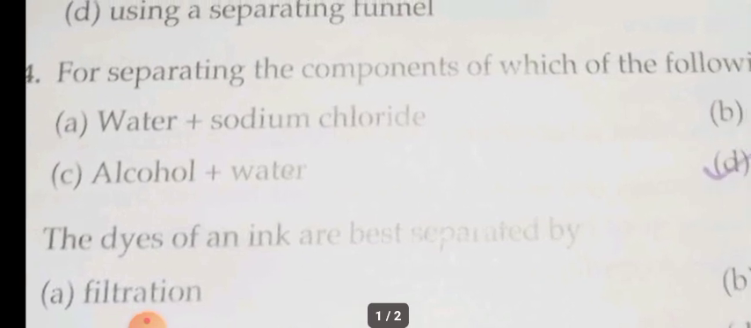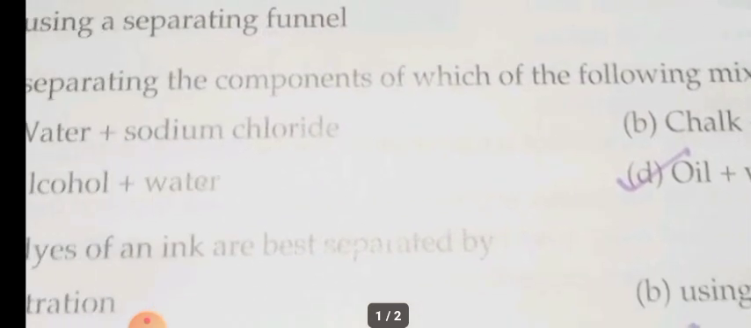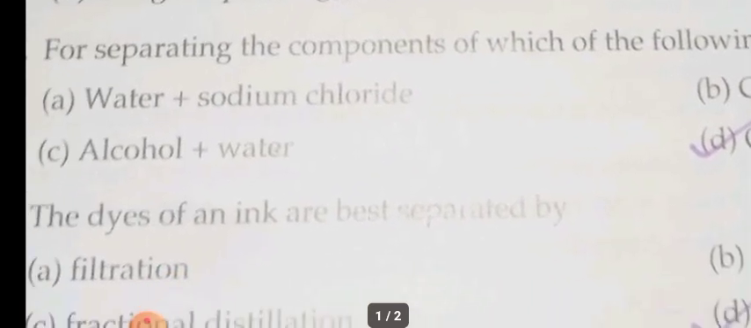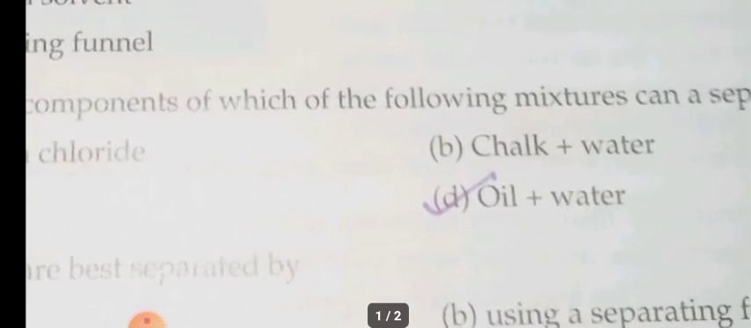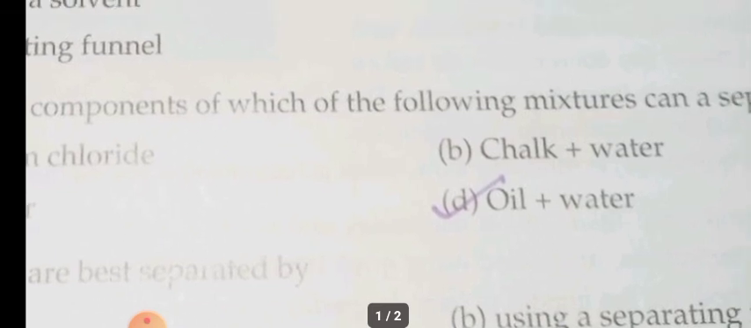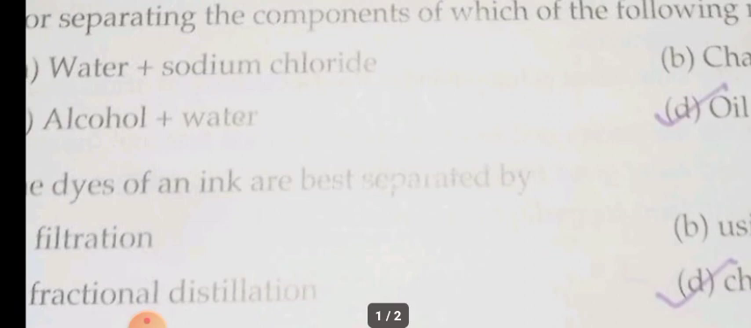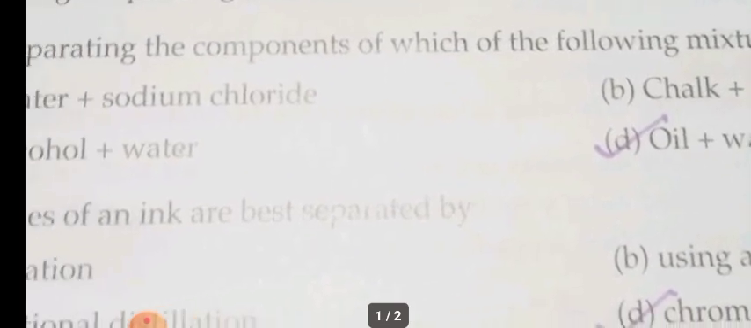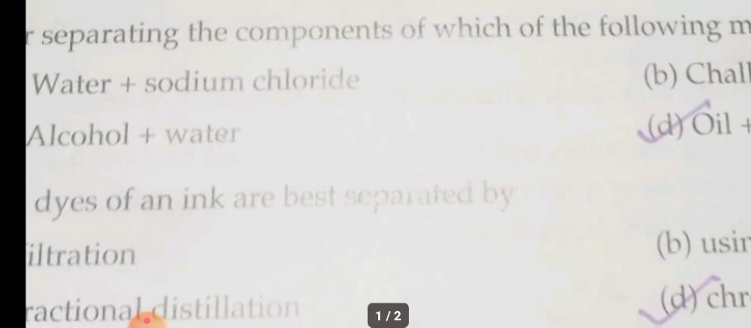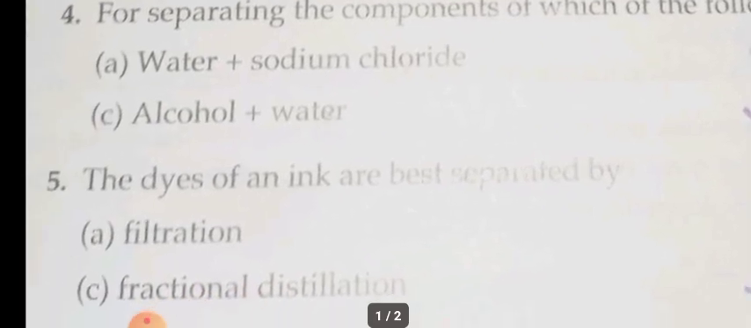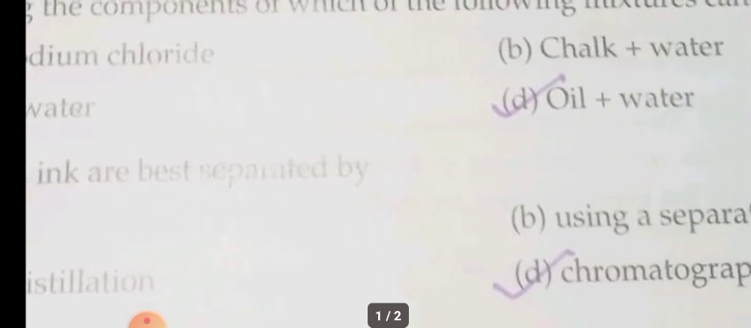Fourth one, which of the following mixtures can be separated using a separating funnel? Water plus sodium chloride, alcohol plus water, chalk plus water, oil plus water. So separating funnel is used to separate which of these? Yes, a separating funnel is used to separate immiscible liquids. Among the following, which are the immiscible liquids? Both should be liquid. Here, first option, sodium chloride is solid. Second option, chalk is solid. Third option, of course, alcohol and water both are liquids, but they are miscible liquids. What about the fourth option, oil and water?